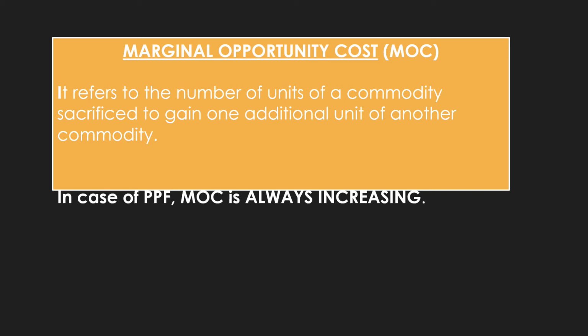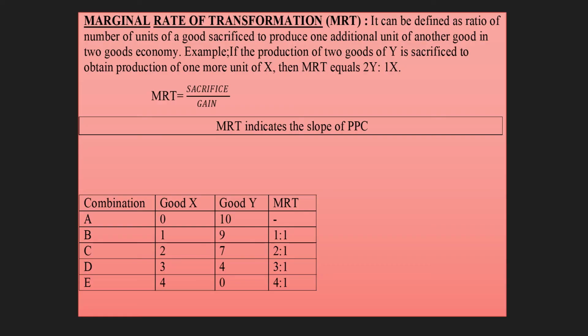Marginal opportunity cost, as we discussed opportunity cost in the previous class. Just to tell you, this MRT and MOC concept are exactly the same. It refers to the number of units of a commodity sacrificed to gain one additional unit of another commodity. In case of PPC or PPF, MOC is always increasing. This we are going to discuss today.